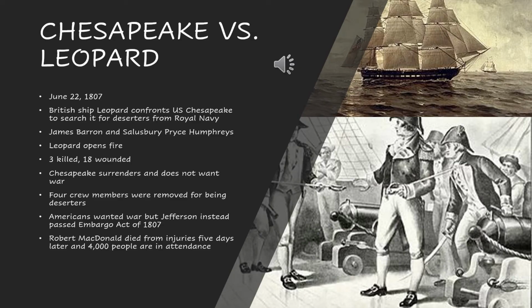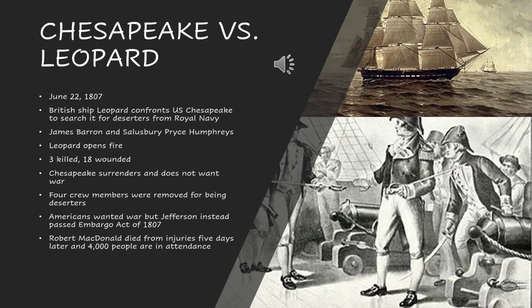Okay, so the Chesapeake versus Leopard affair was really a disaster in Thomas Jefferson's second term of presidency. During this time period, France and Great Britain are in another conflict with each other. This seems to be the drama that never ends between these two nations. England and France are now fighting in the Napoleonic Wars, and they're both mad that the United States doesn't want to be involved and help either side, because the United States has this neutrality pact.